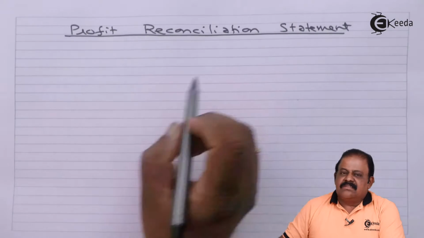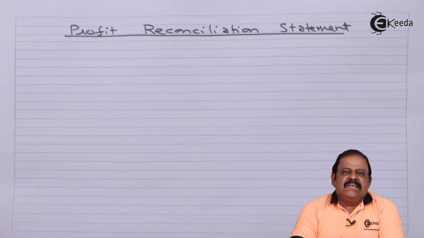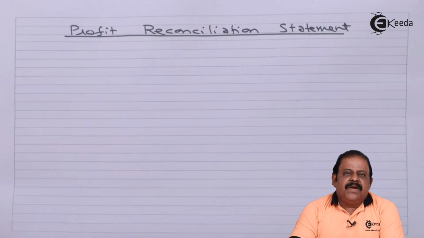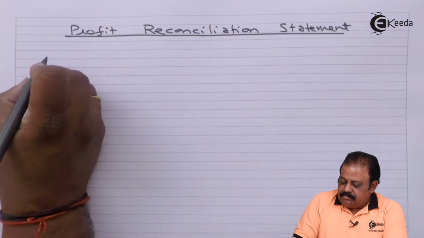Profit reconciliation statement. What do you mean by reconciliation? Reconciliation means when there is a difference between two values, we try to find out the reason for the difference in the two values, which is called reconciliation. Here, reconciliation is between profit as per financial book and profit as per cost book.